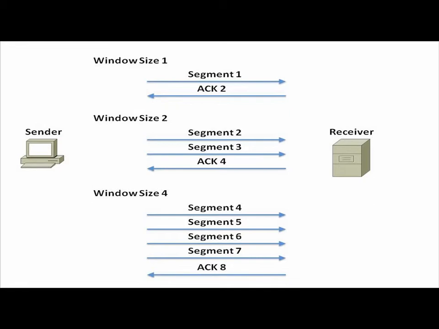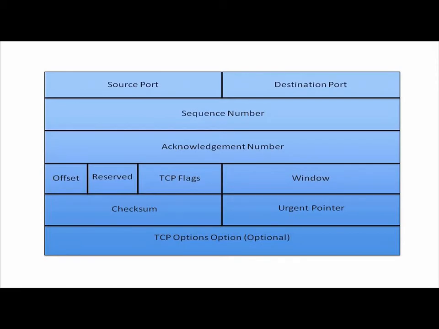That's how windowing works, and that's what the acknowledgement number has to do with in our header, and the sequence number can make sure that everything gets put back together in the correct order if we have load balancing going on. We've got some error correction in the form of a checksum, but overall, one of the big things I want you to notice about the TCP header is it's big compared to a UDP header.